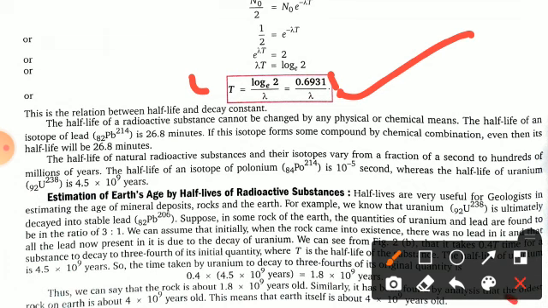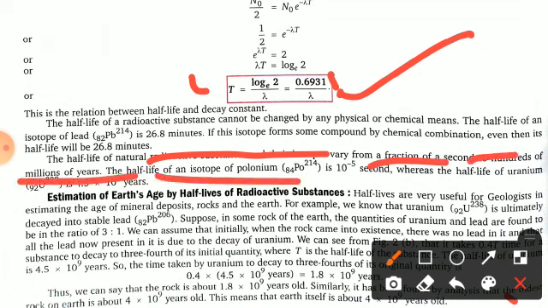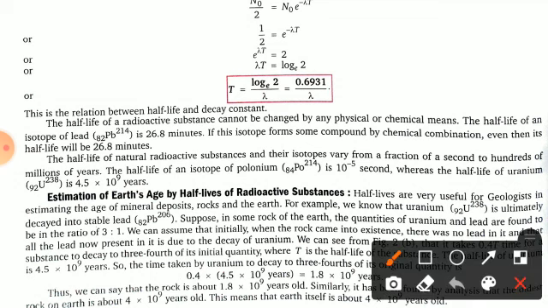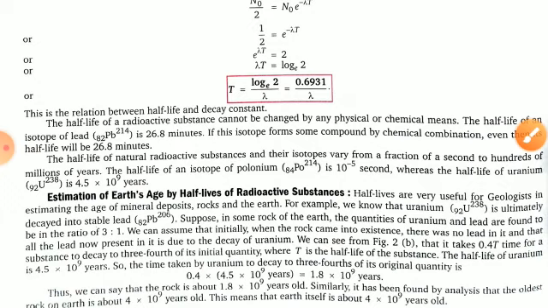I hope you understand it. So the half-life of natural radioactive substances and their isotopes varies from a fraction of a second to hundreds of millions of years. The half-life of the isotope polonium is 10 to the power minus 5 seconds, whereas the half-life of uranium-238 is 4.5 × 10 to the power 9 years. Clear? So this is the half-life.